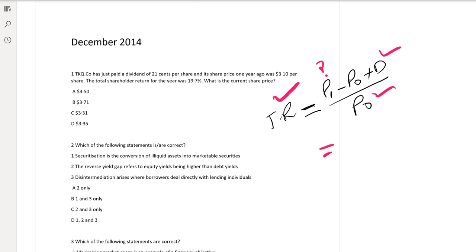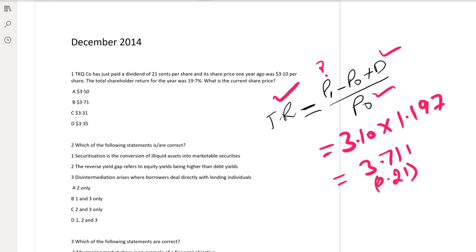Opening market value $3.1 into 1.197. So at the end of the year, total return is 3.711, and it includes a dividend of 21 cents. If we remove that dividend, closing market value should be equal to 3.5. So A is the answer.